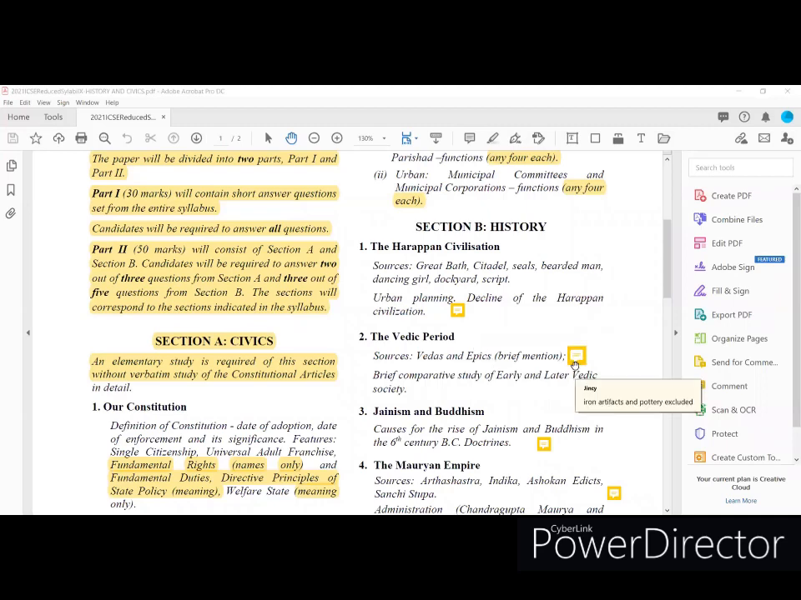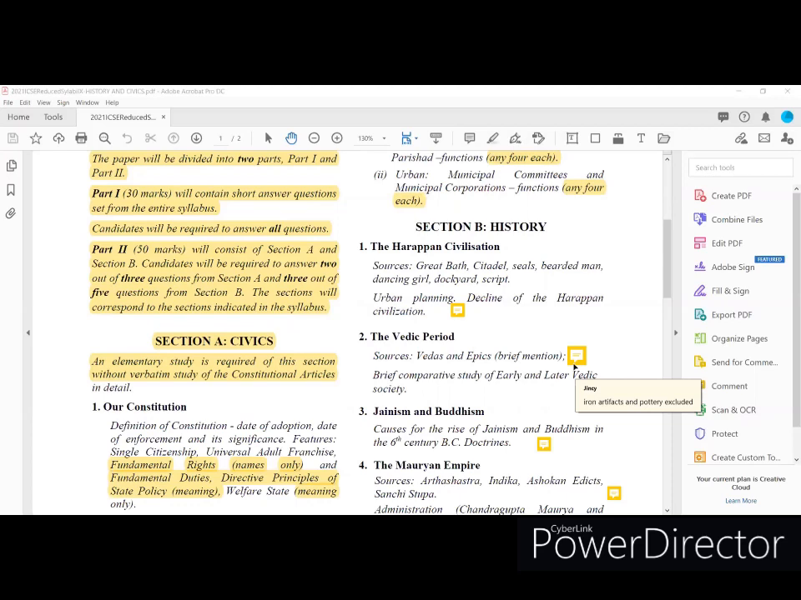So, the next lesson is the Vedic period. In the Vedic period, Vedas and epics brief mention. From here, they excluded iron artifacts and pottery. And comparative study of early and later Vedic society.